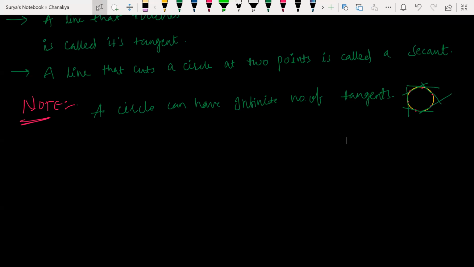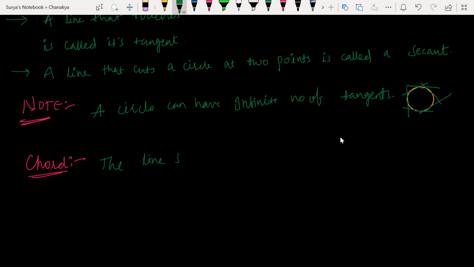Okay, sir. Understood. We'll talk about chord. Chord. Not curd, not dahi, not perugu. Chord. What do you mean by chord here? Tell me what do you mean by chord? Any line segment on the circle? Exactly. Look at this.